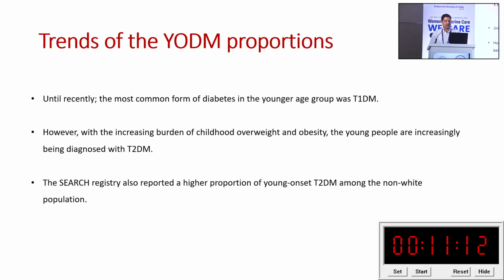If you see the trends of youth onset diabetes, the most common form is type 1, as I have already discussed. But as we know, obesity and overweight are increasing, so type 2 diabetes is probably increasing significantly in youth onset diabetes. The SEARCH registry has clearly shown that among youth onset diabetes, type 2 diabetes is found to be significantly higher.